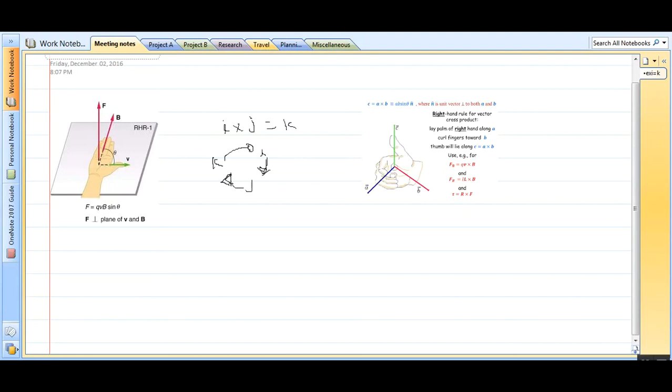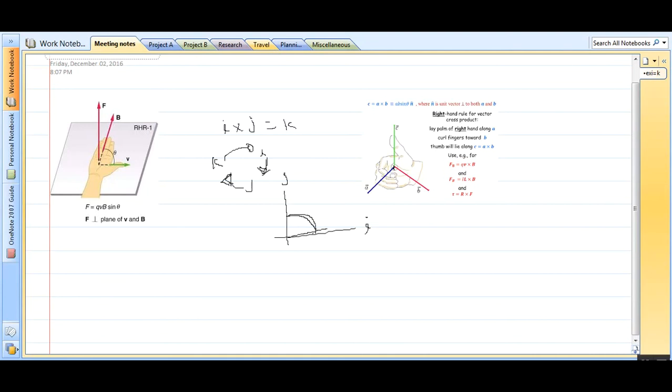Most people are right-handed, so we prefer to use the right hand. If this is i, and this is j, I keep my finger along this, and turn it along this, curl it along this, like this.